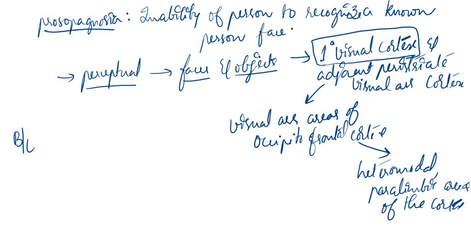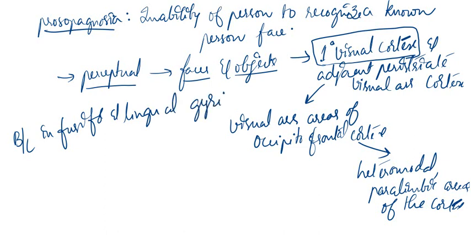Now, if there is a bilateral lesion present in the fusiform and the lingual gyri of the occipitofrontal cortex, for example, we will think like this.